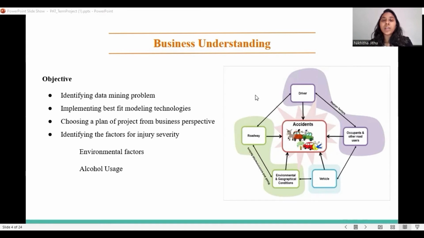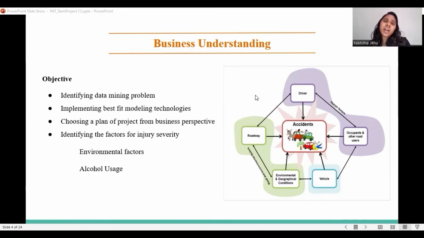As the data set is very huge, we need to identify the missing values and the relevant variables. In this phase, we need to implement the best fitting modeling techniques and choose a project plan from a business perspective, identifying the factors that contribute to injury severity.